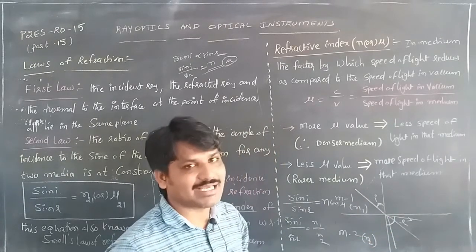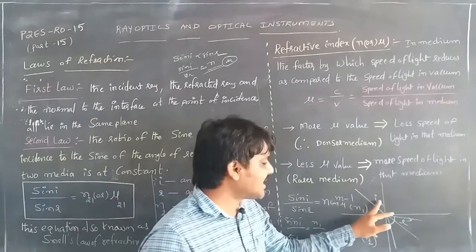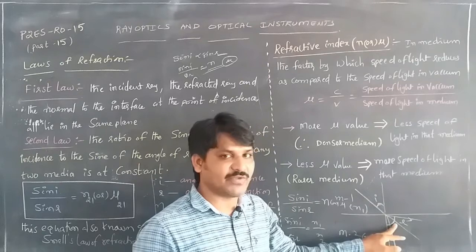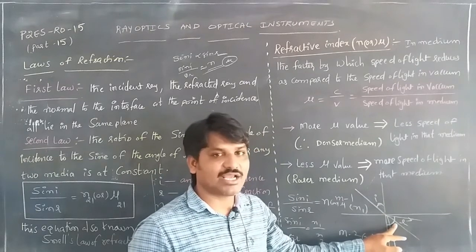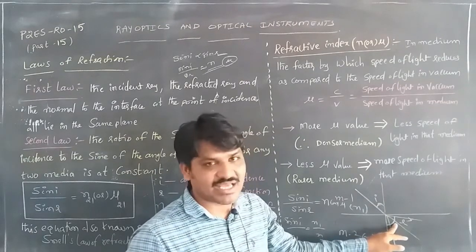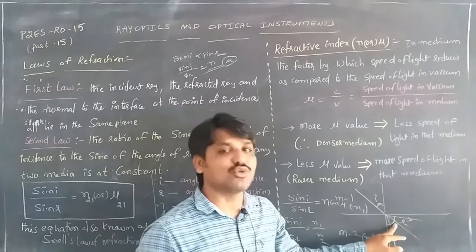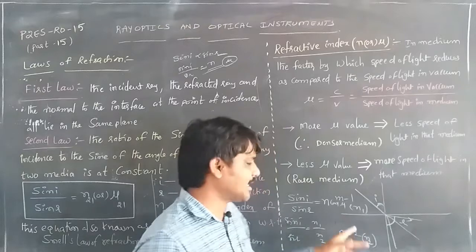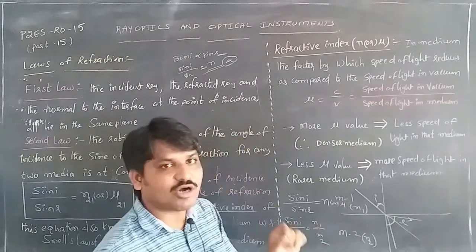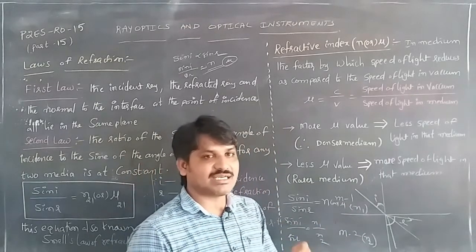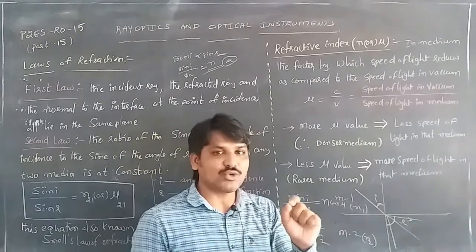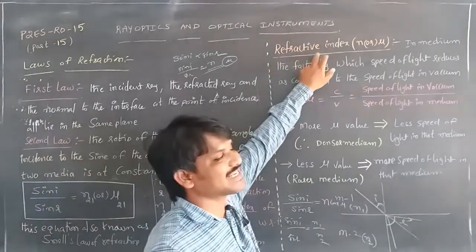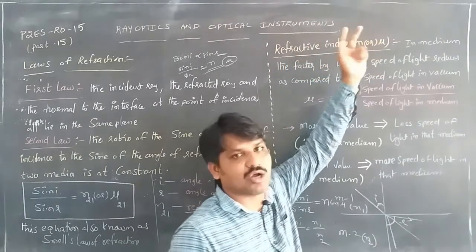The second law says the ratio of the sine of the angle of incidence to the sine of the angle of refraction for any two media is constant. That constant is considered the refractive index of the medium, which can be denoted with n or mu.